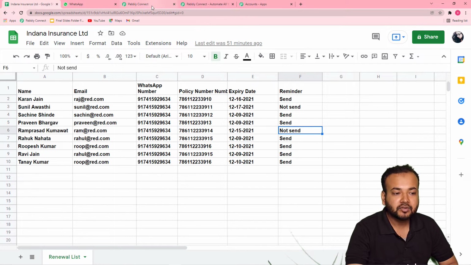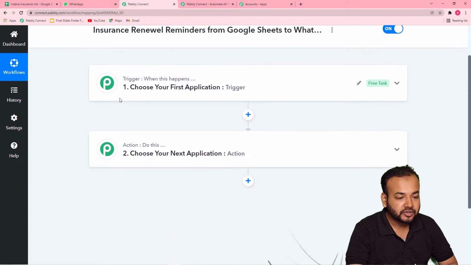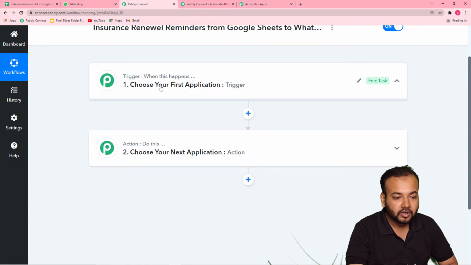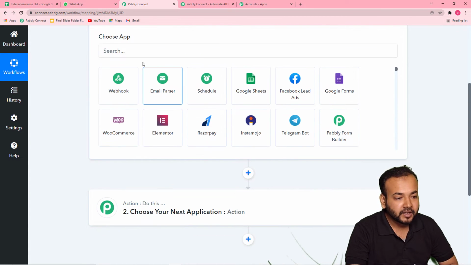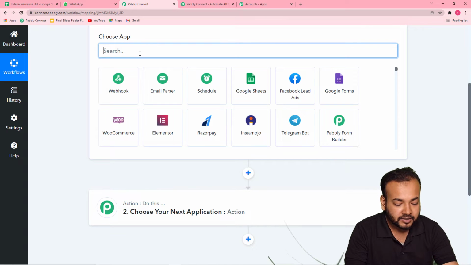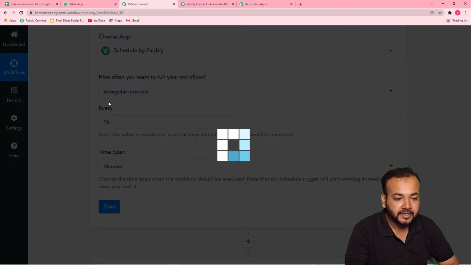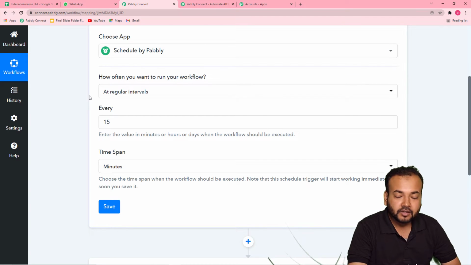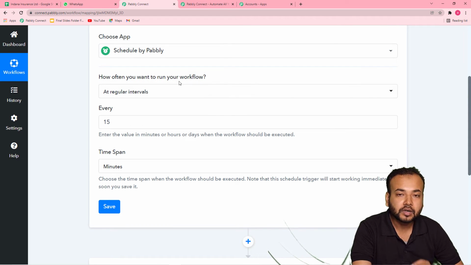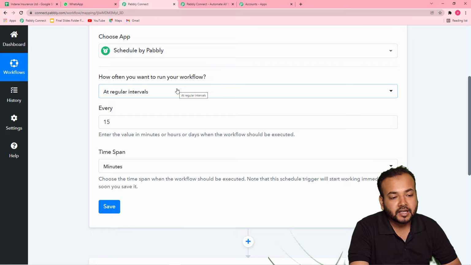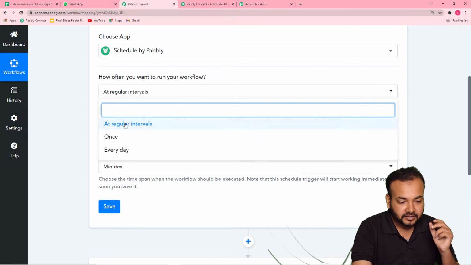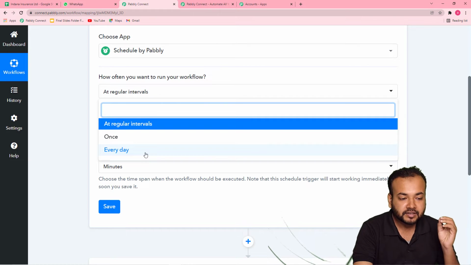For this, you have to use a feature by Pabbly which is called scheduler. First of all, click here on this trigger window and from this choose app field, type here schedule. So this is the scheduler by Pabbly and we are going to schedule the reminder messages. Now it is asking how often you want to run your workflow. It is giving us three options, such as once every day or at regular intervals.